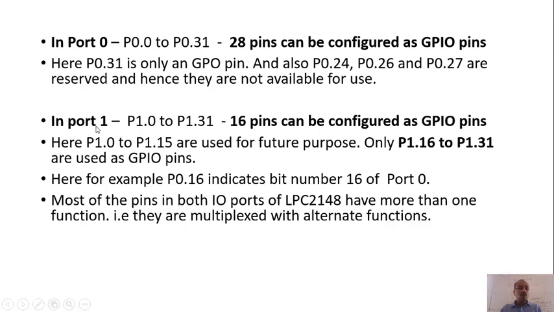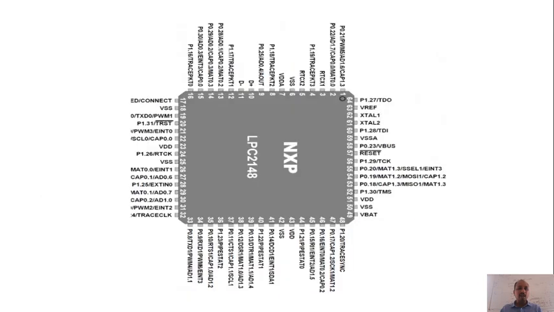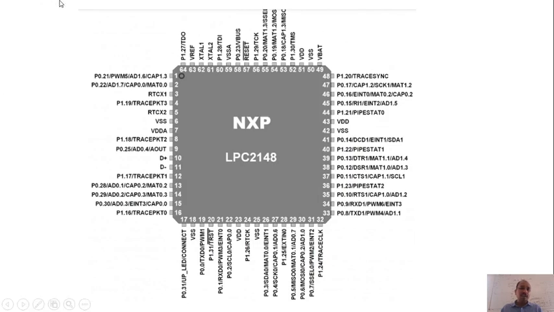Coming to port 1, port 1 also consists of 32 pins, that is from P1.0 to P1.31, right? So in the previous diagrams you would have seen that each pin is identified by the port number, P0.21, P0.22, each pin.